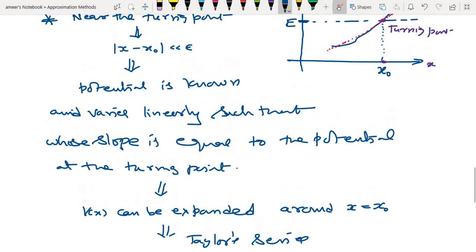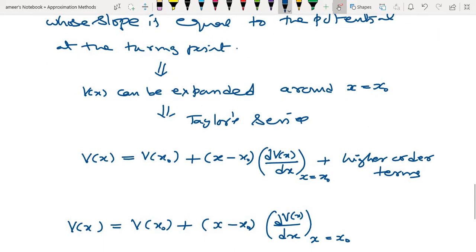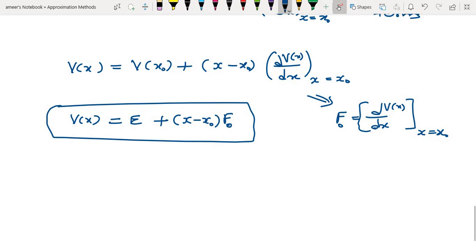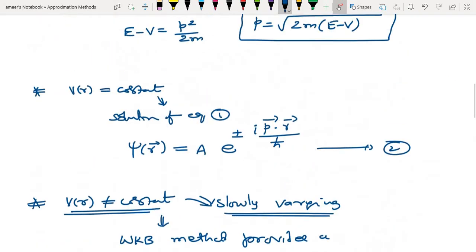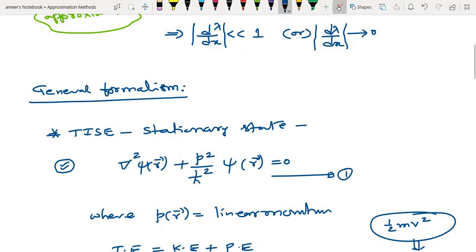Now what you do is substitute this in equation 1. When I substitute this in equation 1, which is the Schrodinger wave equation, let us substitute this.